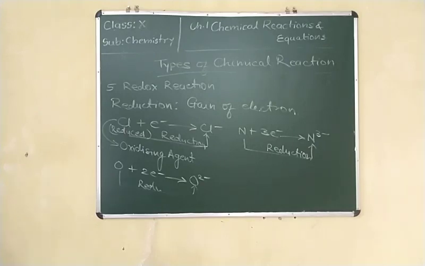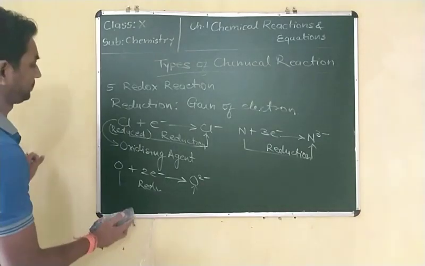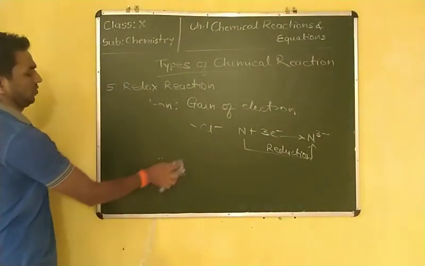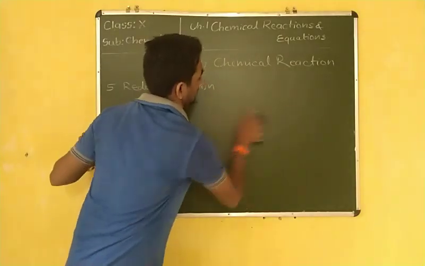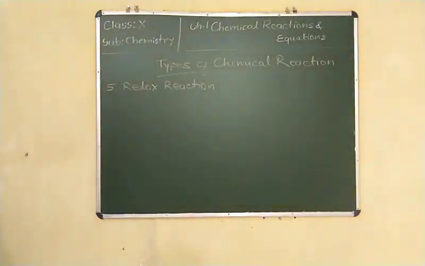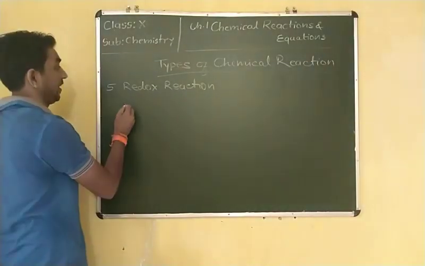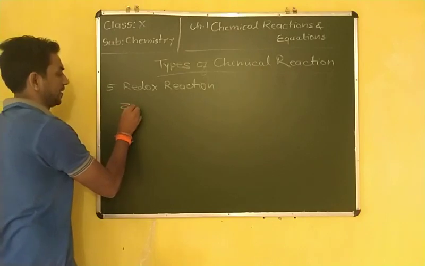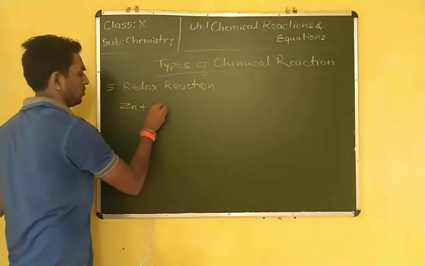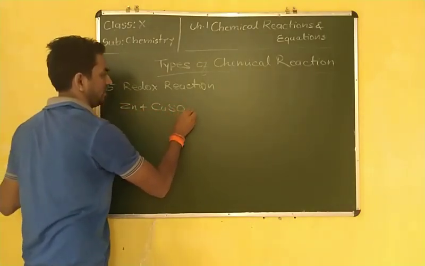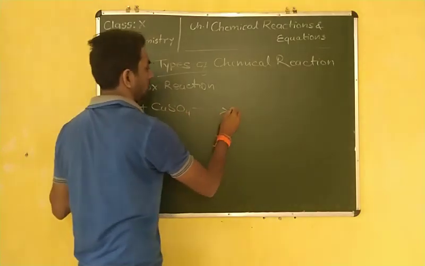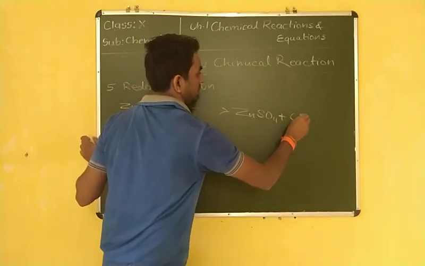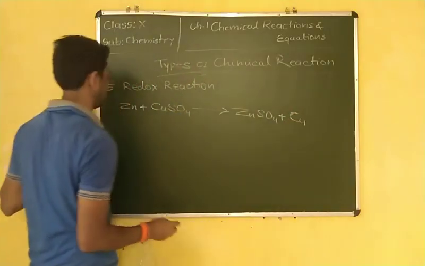On the basis of transfer of electron, let me check it. I think you have written it. Now next, redox reaction on the basis of transfer of electron. Suppose copper sulfate. That reaction is a displacement reaction. In the displacement reaction, zinc plus copper sulfate forms zinc sulfate plus copper.